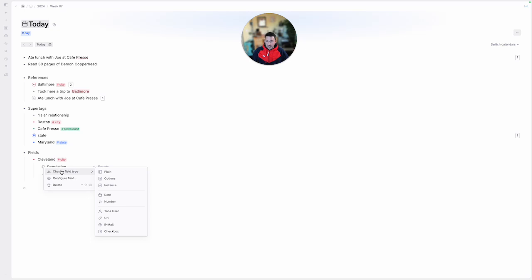So these are all the options that we have right now. And for population, we would choose number. And we would say the population of Cleveland is, I actually have no idea, but let's just say it's 800,000, right? Maybe that's close, maybe that's not. Okay, so that's cool. What else do we want to know about Cleveland?